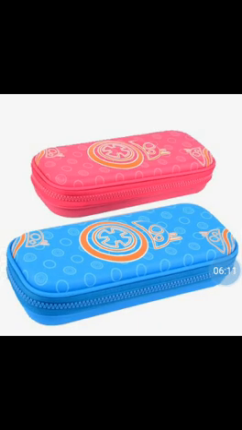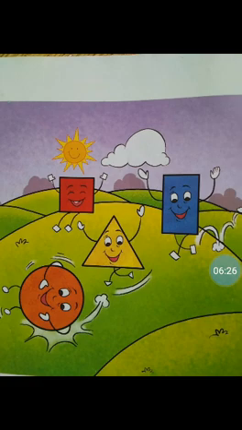Now see this box, pencil box. How many sides are here? 4 sides. 2 long sides and 2 short sides. So it's called a rectangle. What shapes is this? Rectangle in shapes. Now see the next pictures.